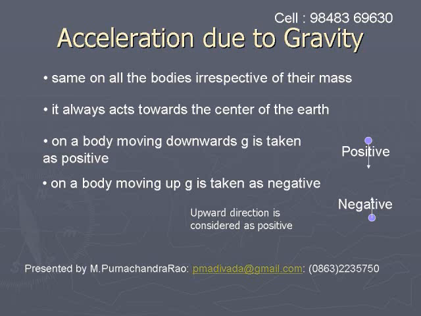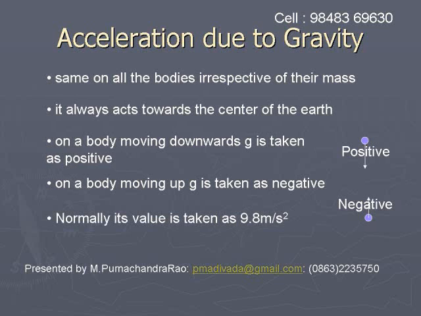So, if upward direction is positive, g is negative. If downward direction is positive, g is positive. Though this value varies from place to place, in general, while working out problems, we take the value of g as 9.8 meters per second square.